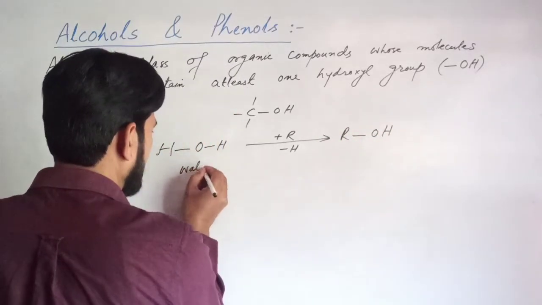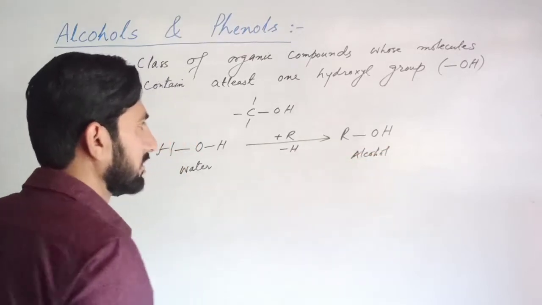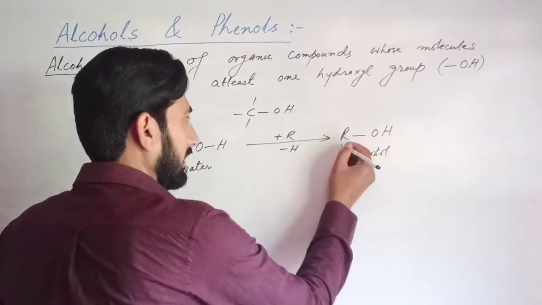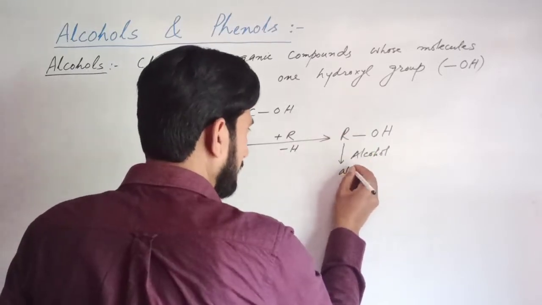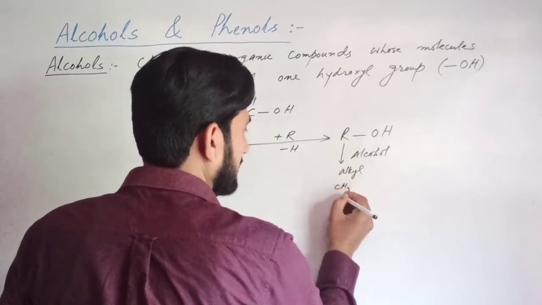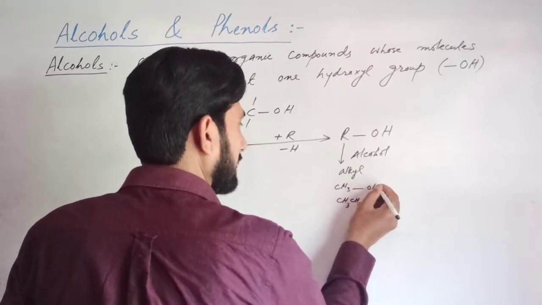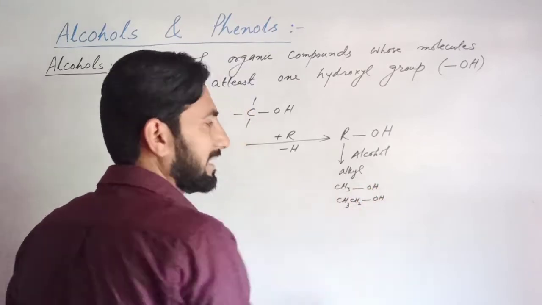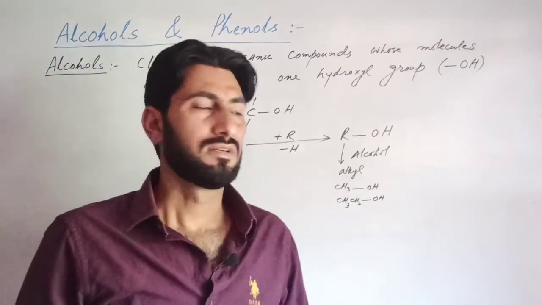Water and alcohol: R is the alkyl group, which may be CH3, CH3CH2, etc., to which the OH group is directly attached. Such molecules are called alcohols.